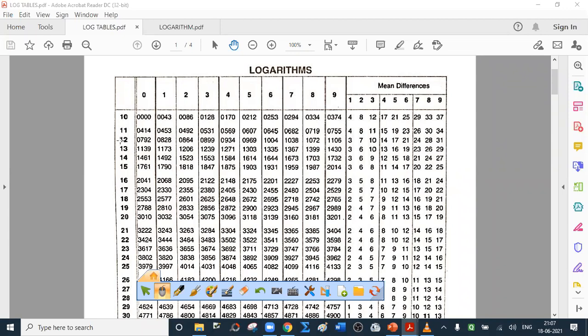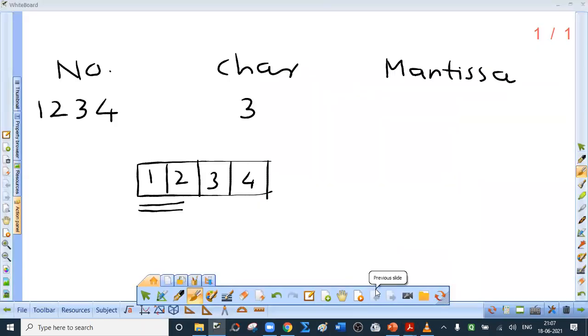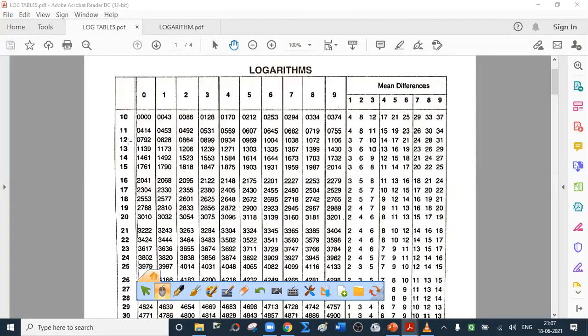So the number, see the point of intersection of this row and this column, 12th row and third column, 0899. So this is the number which is in row 12 and column 3. To it, you had to add the number which is in the same row, that is row number 12 and column 4, but in mean difference section. Mean difference section.